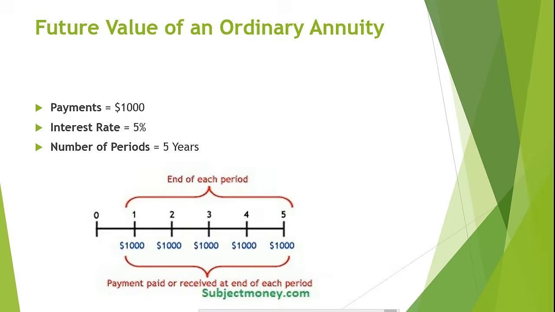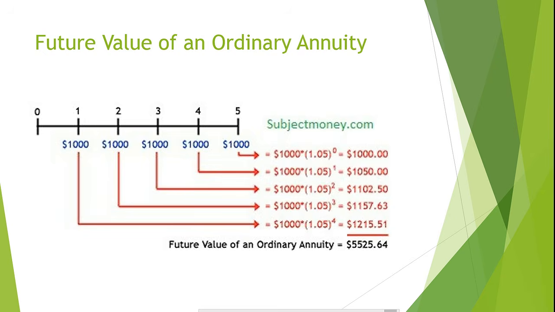To solve the future value of an ordinary annuity, you would solve the future value of each payment individually. The payment made in period 1 will earn interest over 4 periods until it is withdrawn, so the future value would be 1,000 times 1.05 to the 4th power, giving us a future value of $1,215.51. The payment made in year 2 will earn interest over 3 periods, so the future value will be 1,000 times 1.05 to the 3rd power, giving us a future value of